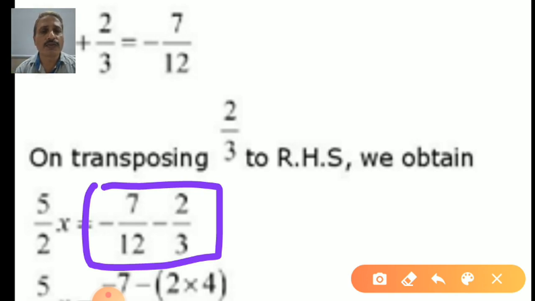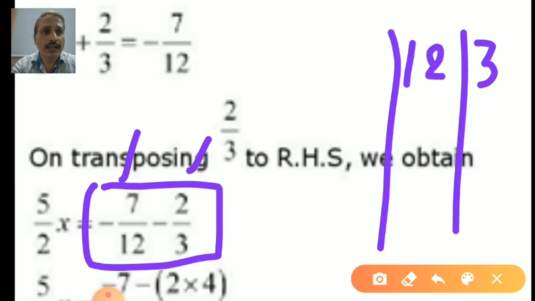But before solving this one, we should take care. What are the denominators of these two numbers? 7 upon 12 is the first number and 2 upon 3 is the second number. Both have denominators 12 and 3, not an equal denominator. We cannot do any solution here. So take the LCM, the least common multiple, of 12 and 3. Yes, 12. How did you get it? I once again remind you, 12 and 3.